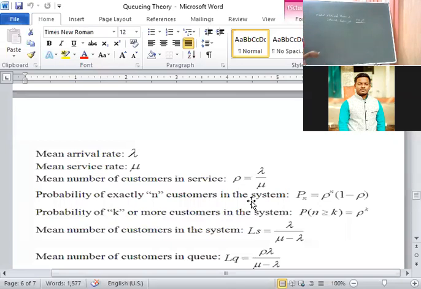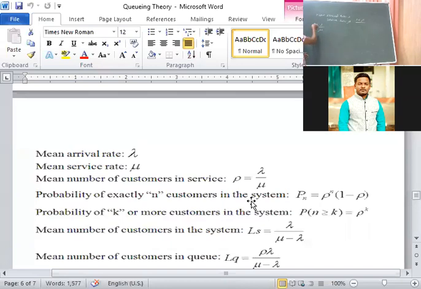Go through the third formula. Third formula I have written: rho is equal to lambda by mu. What does it mean? Here the server is busy. This is also known as mean number of customers in service. This is also known as traffic intensity, utilization factor, and utilization parameter. Server is busy is always represented by the letter rho.